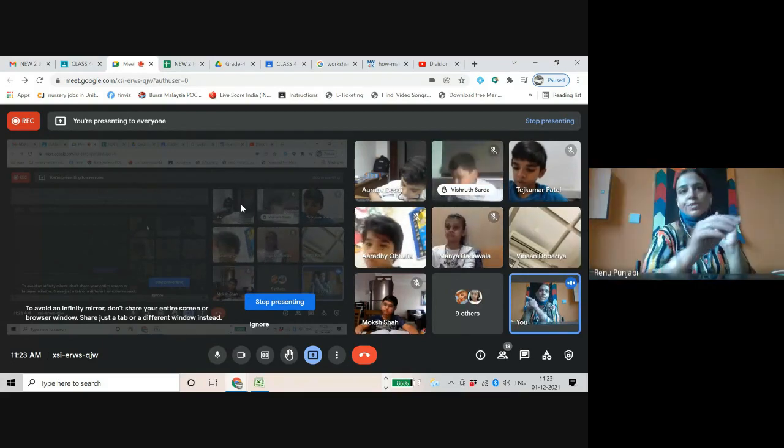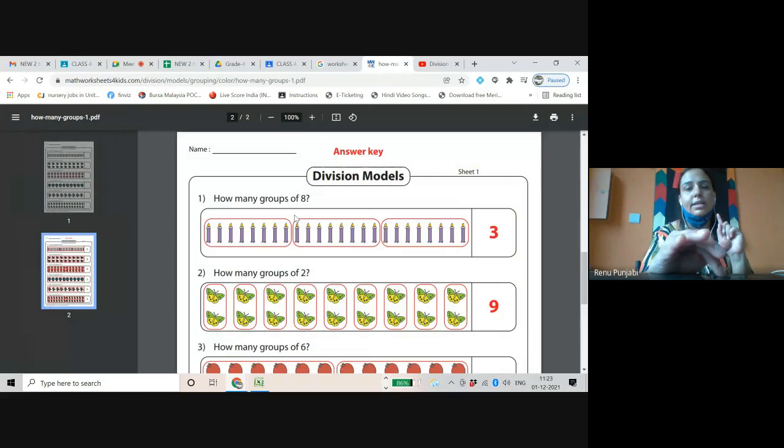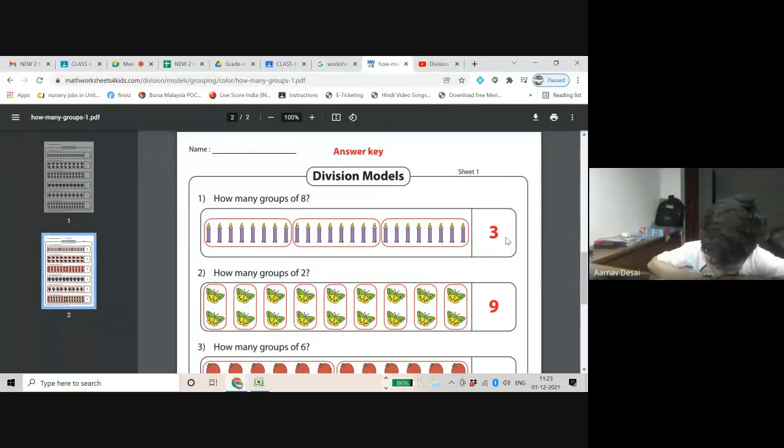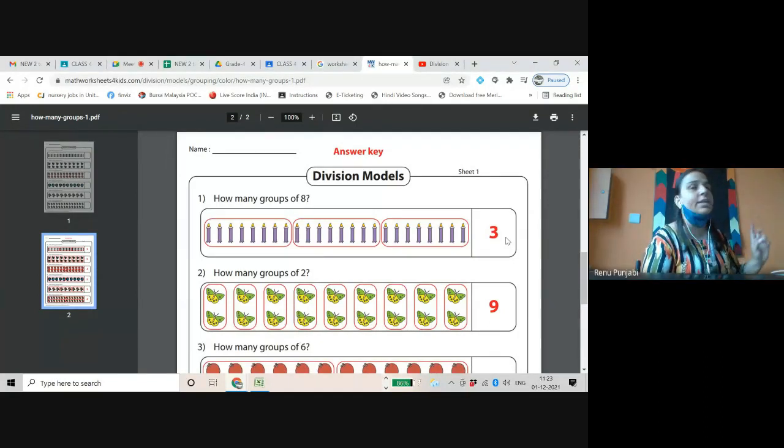And then make the groups like this, the way I am showing you on the screen. Cover them in the groups. How many groups of 8 are you making? 3. Then write the answer 3. And if I tell you, make the division statement for this, what will be the division statement? 1, 2, 3.